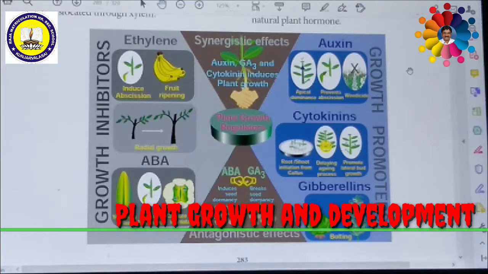Cytokinin promotes cell division along with the presence of auxin, IAA. It induces cell enlargement associated with auxin and gibberellin. Cytokinins can break the dormancy in certain light sensitive seeds like tobacco and induce seed germination. So seed dormancy is broken and seed germination is stimulated. Cytokinins promote the growth of lateral buds in the presence of apical buds.